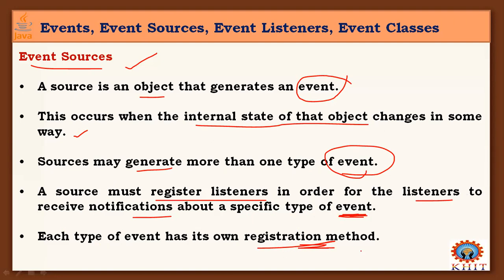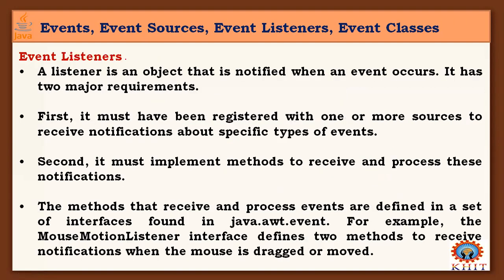The registration process is when the event object is created, and that event object is based on the listener method, and we need to register that listener with the source. There is a specific process for each event and event listener, and a listener is also an object that is notified when an event occurs.